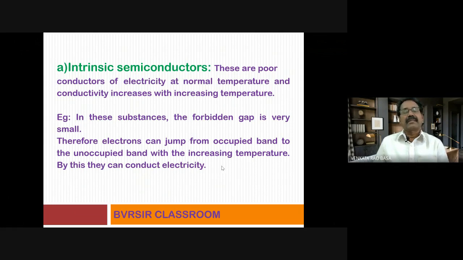In these substances, the forbidden gap is comparatively very small. When you compare with the previous discussion, that is insulators, the forbidden energy level is very small. Therefore, an electron present in the valence band can easily migrate to the conduction band. Electrons can jump from the occupied band to the unoccupied band with increasing temperature. By this, they can conduct electricity. So this is intrinsic semiconductors.